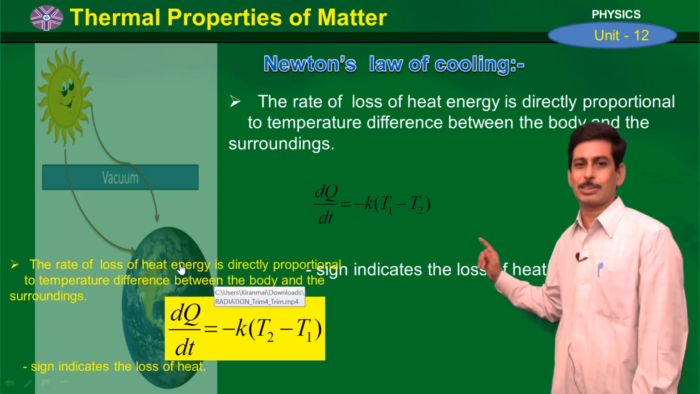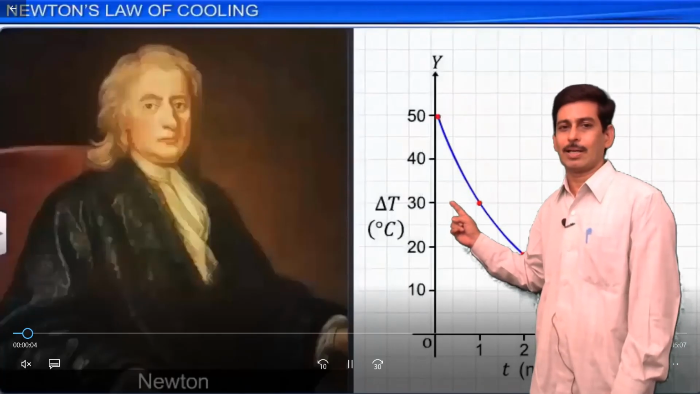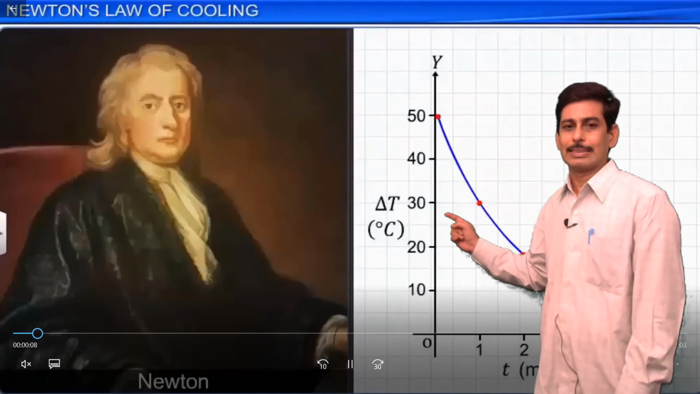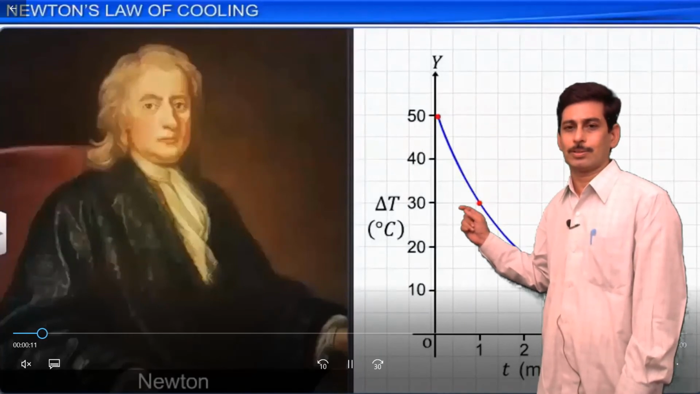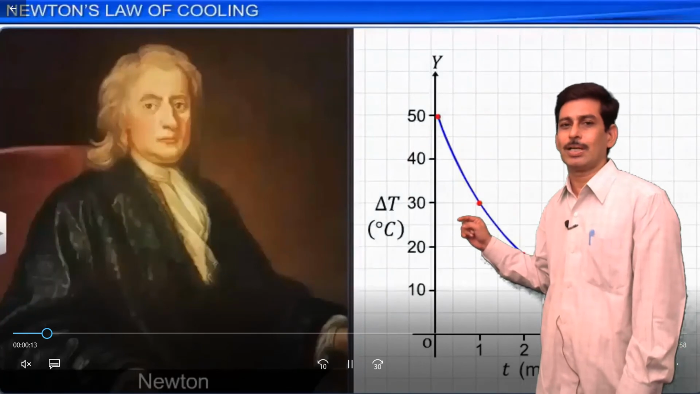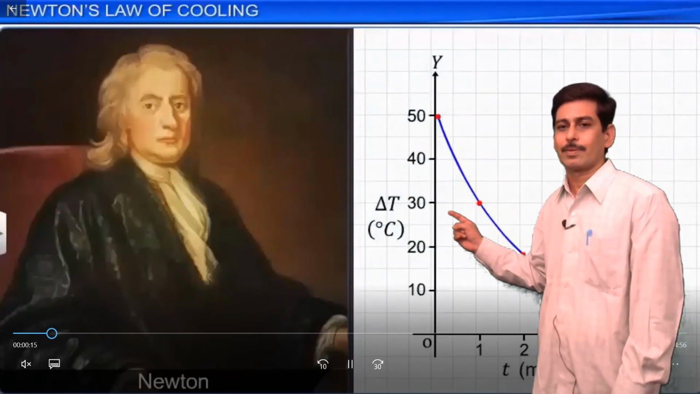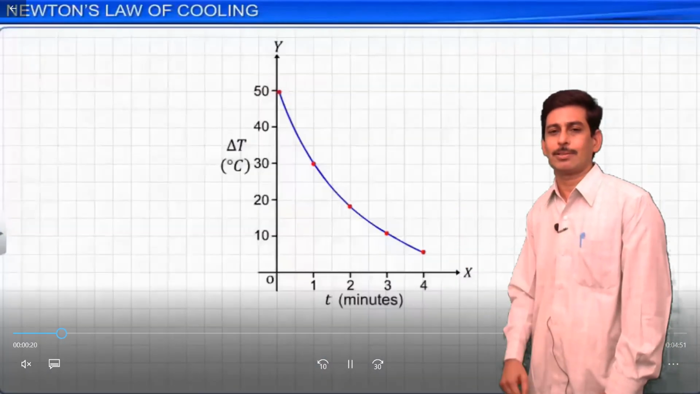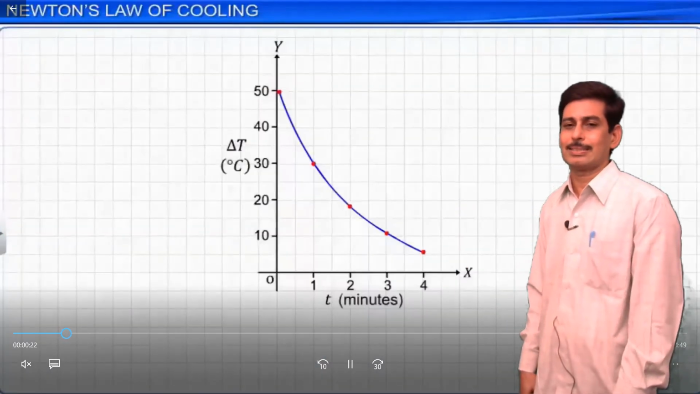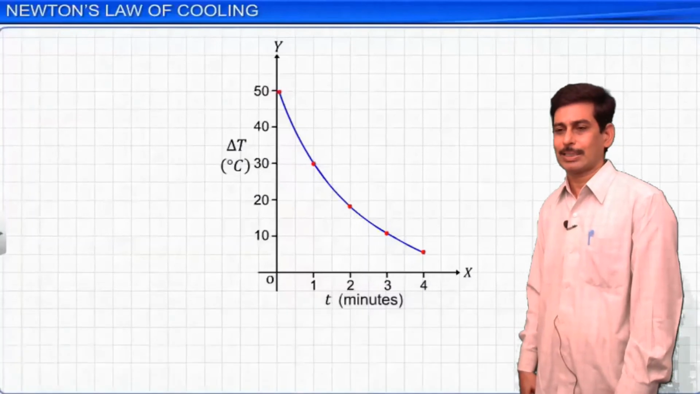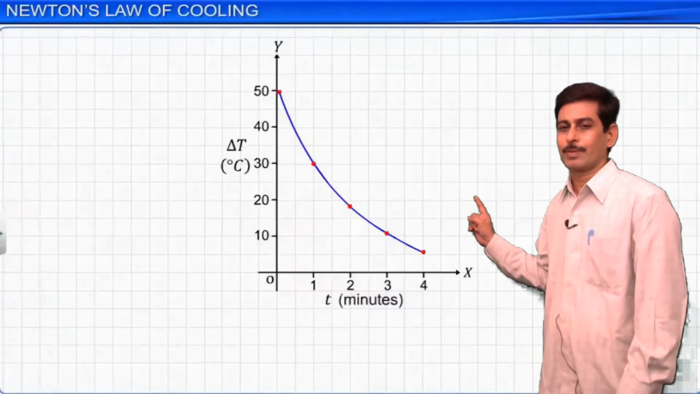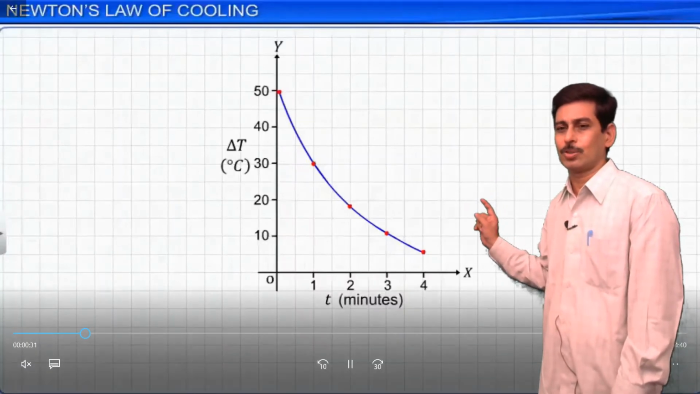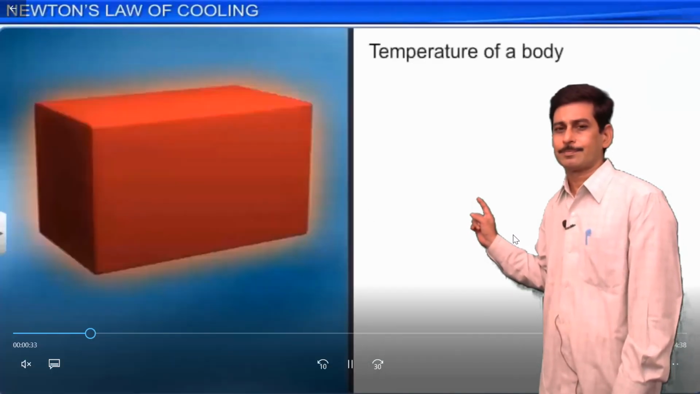Now let us derive the expression. Newton gave this law, which states that the rate of loss of heat energy is proportional to the temperature difference between the body and the surrounding. If we consider T1 as the temperature of the body and T2 as the temperature of the surrounding, then this law is nothing but dQ by dt is equal to minus k into T1 minus T2. Here dQ by dt is the rate of loss of heat energy, T1 is the temperature of the body and T2 is the temperature of the surrounding.